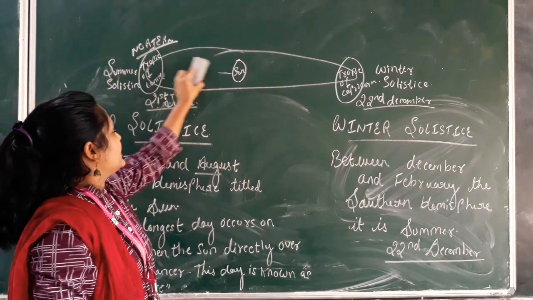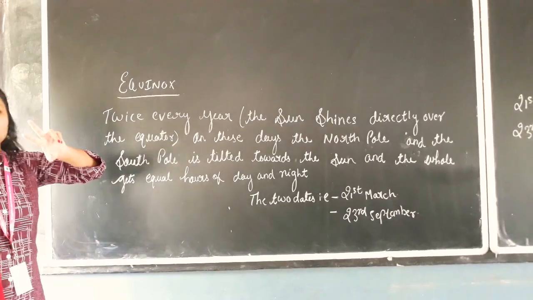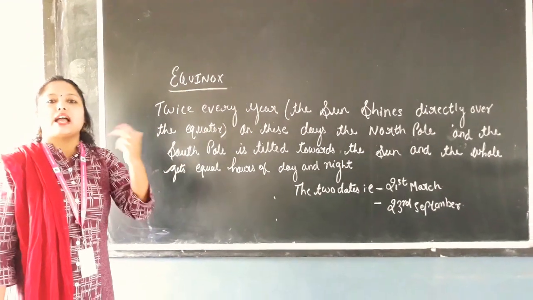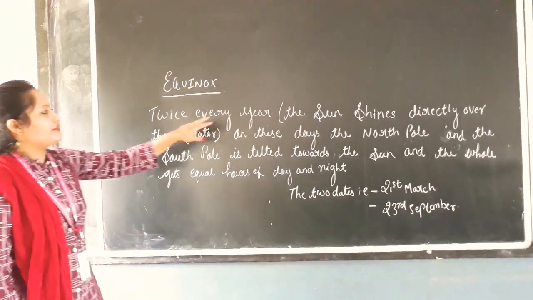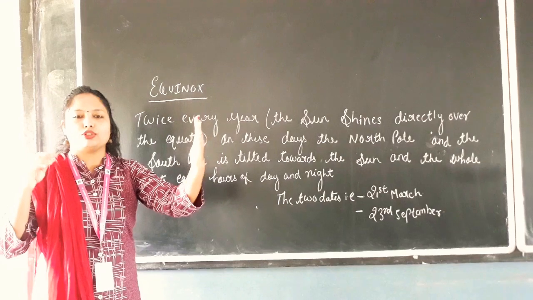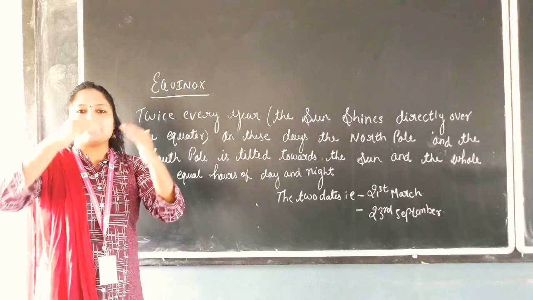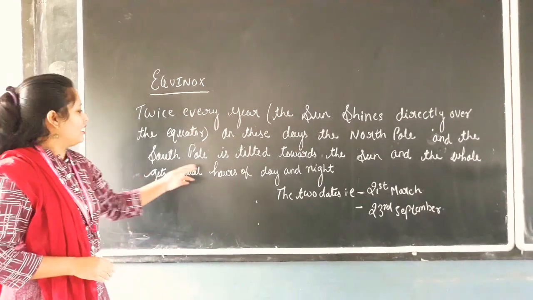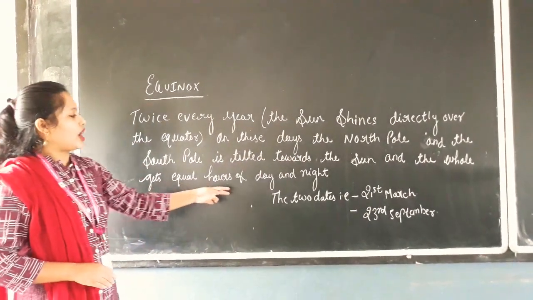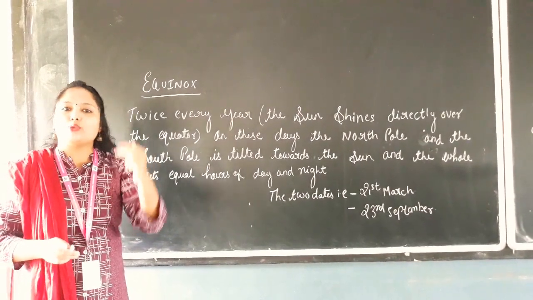Let us start with a new topic, that is equinox. Now see, like solstice we have 2, summer and winter. In the same way, for equinox we also have 2. That is spring equinox and autumn equinox. Twice every year the sun shines directly over the equator. That means in the middle. I told you that the equator is in the middle. Wherever the sun is shining over the equator, the temperature will be equal. The whole earth gets equal hours of day and night. That means on that particular day, throughout the world you have equal day and night.